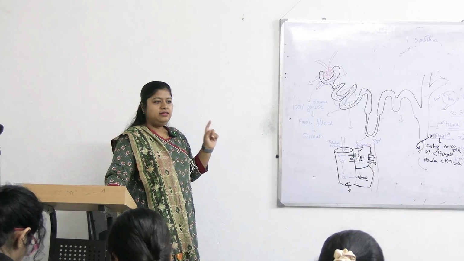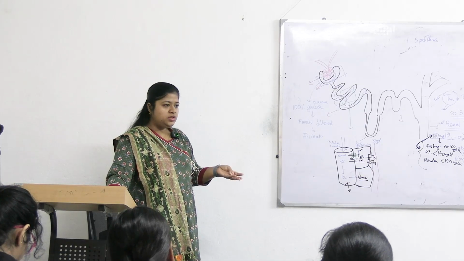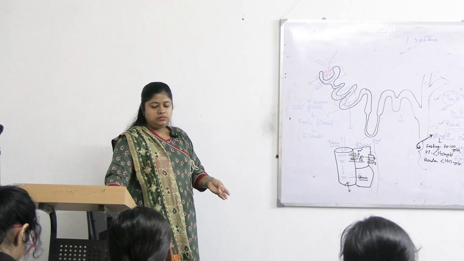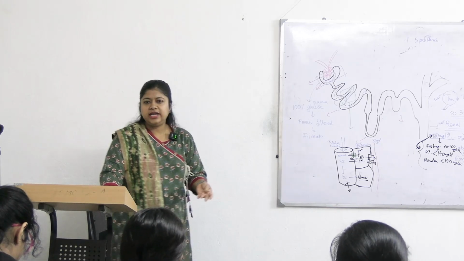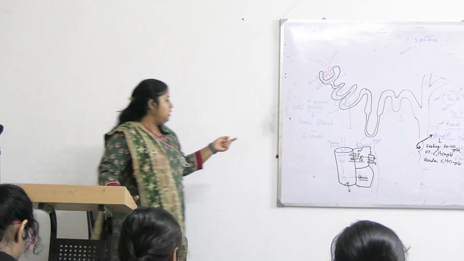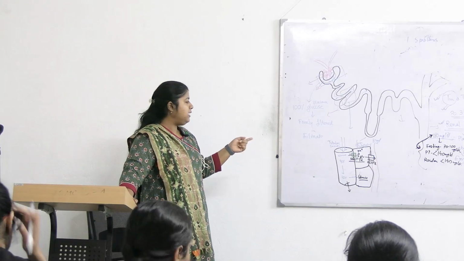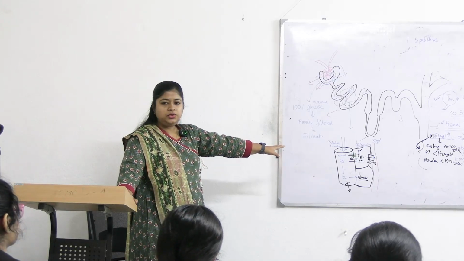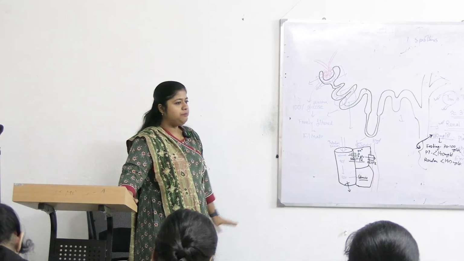Okay, and that will lead to malnutrition, growth retardation, defective bone growth, rickets, and osteomalacia in the case of adults, all of these. Okay. Now, in the case of familial renal glycosuria, what happened? SGLT1 or 2 are defective. So, glucose reabsorption is hampered.